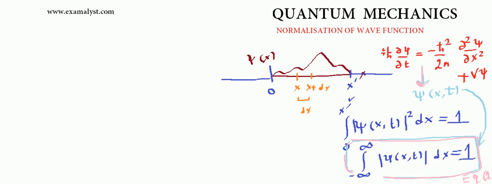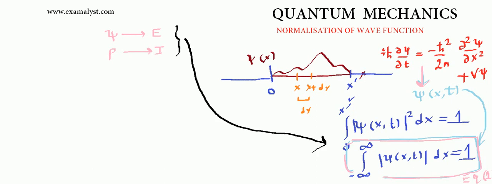So, continuing the normalization, now I'll tell you something very interesting. In my previous lectures, I compared this psi, which is an amplitude, with the amplitude of, say, light, say the electric field, and I said that the probability, which is nothing but the square of psi, is related to the intensity of light. And even after I made this comparison, I said that psi must satisfy this normalization condition.